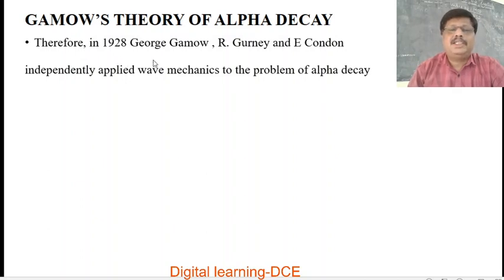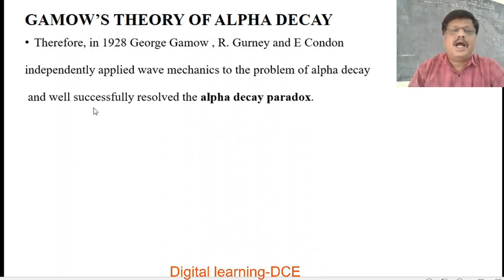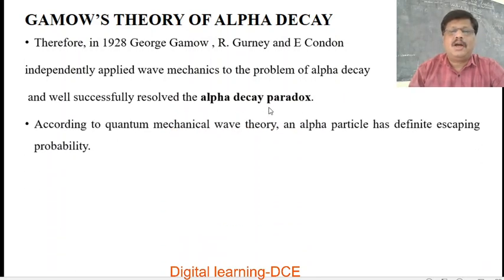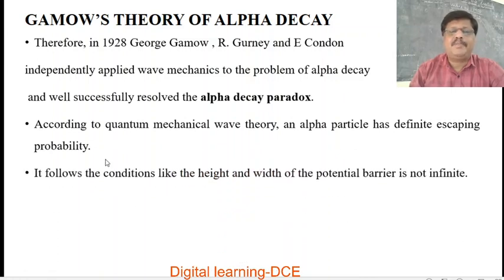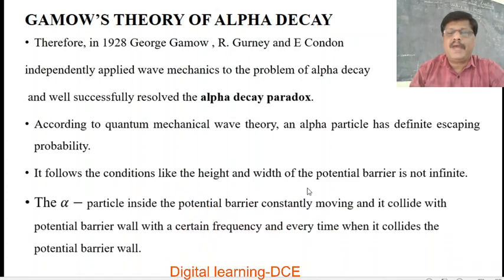In 1928, George Gamow, R. Gurney and E. Condon independently applied wave mechanics to the problem of alpha decay and successfully resolved the alpha decay paradox. According to quantum mechanical wave theory, an alpha particle has a definite escaping probability from the potential barrier wall. How? It follows the conditions like the height and width of the potential barrier is not infinite.